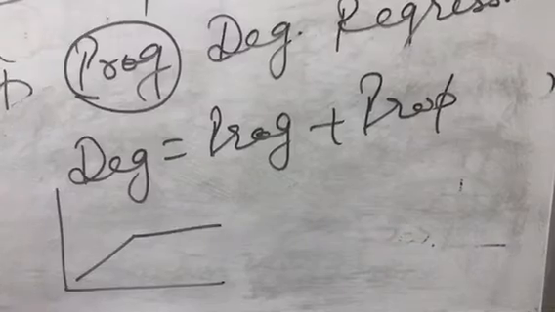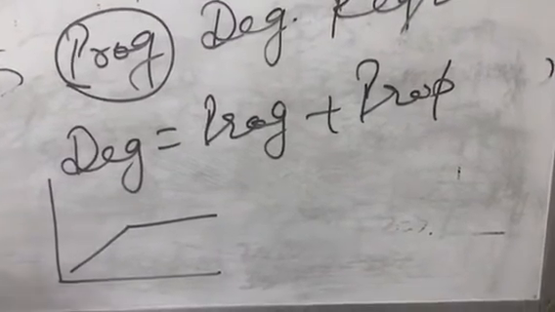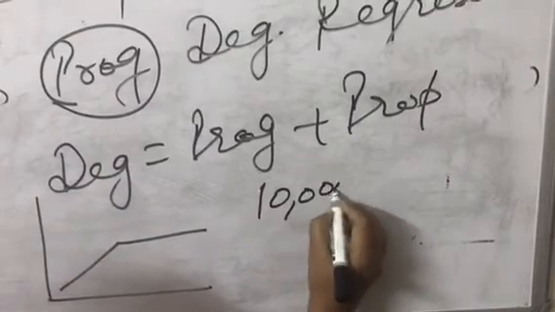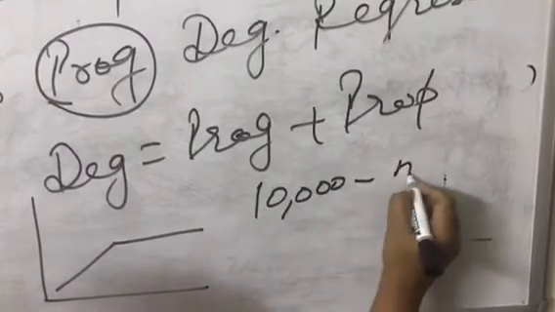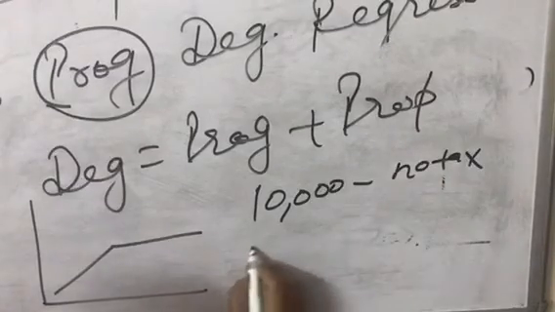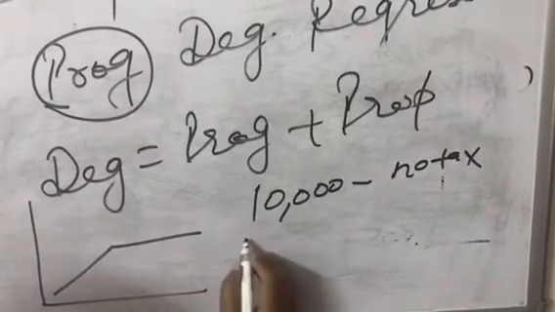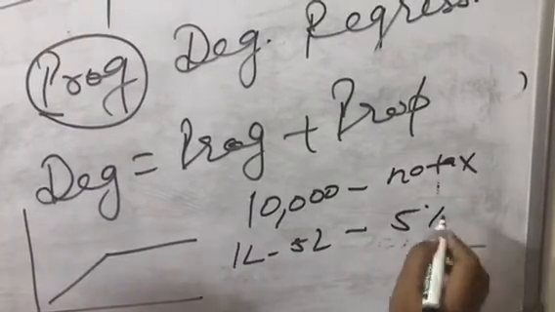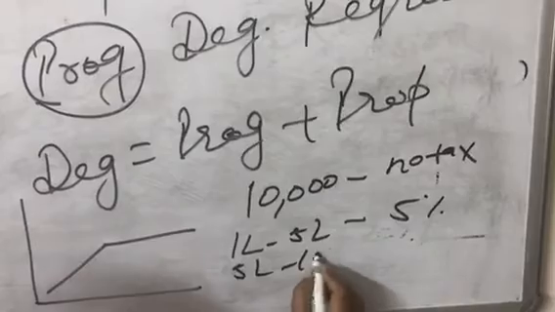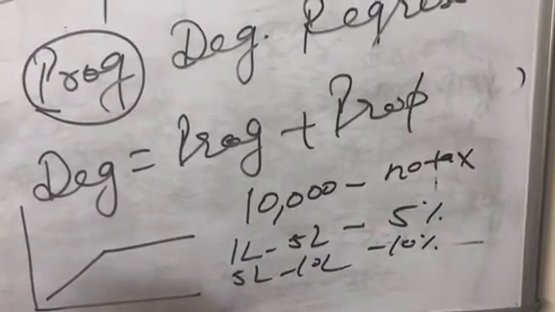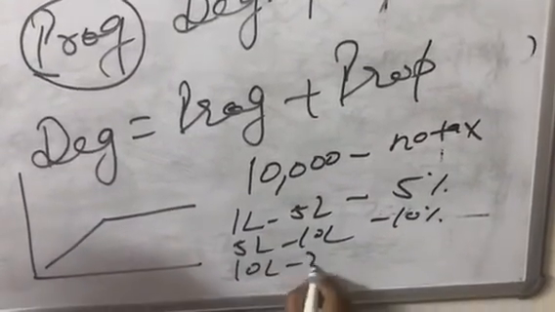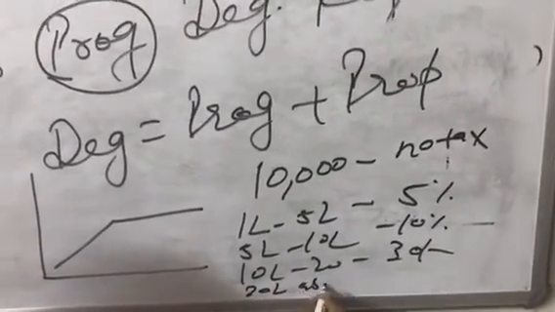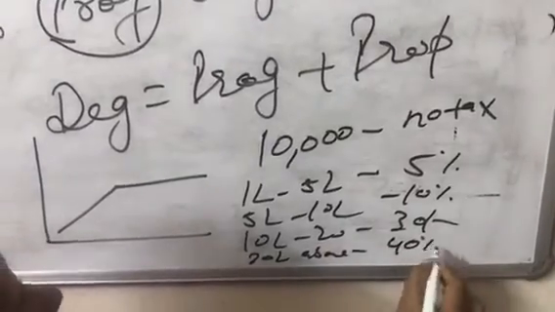Students, you must have seen the different income brackets introduced in the budget. Hypothetically, I am telling you, below 10,000 there is no need to pay any tax. If your income falls annually from 1 lakh to 5 lakhs, you pay 5% as tax. If 5 lakhs to 10 lakhs, the tax rate is 10%. 10 lakh to 20 lakh, it is 30%. And then 20 lakh and above, your tax rate is going to be 40%.